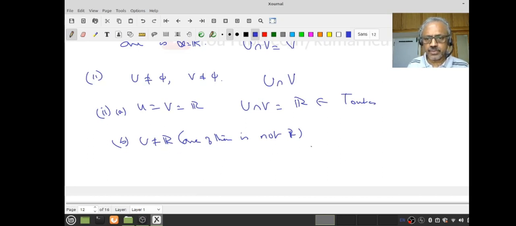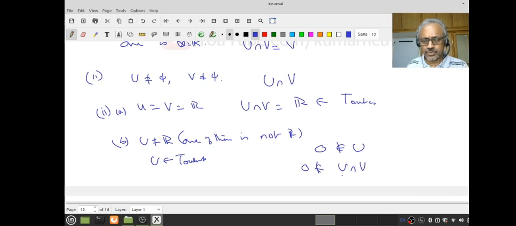Since U is not equal to R, I know 0 is not in U, because U is a subset of R that is not R, but U belongs to the outcast topology, which means 0 is not there. Therefore 0 cannot be in U intersection V. You follow that? This U intersection V may be empty, non-empty, I don't care.